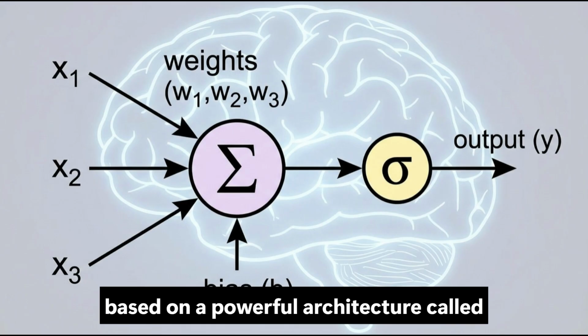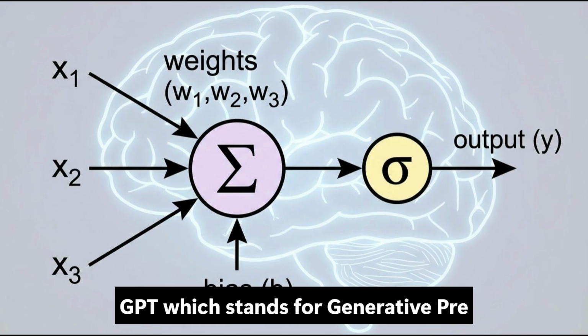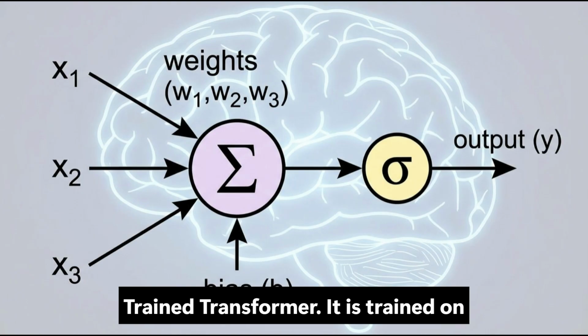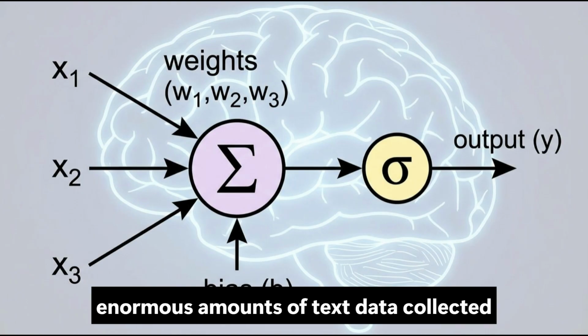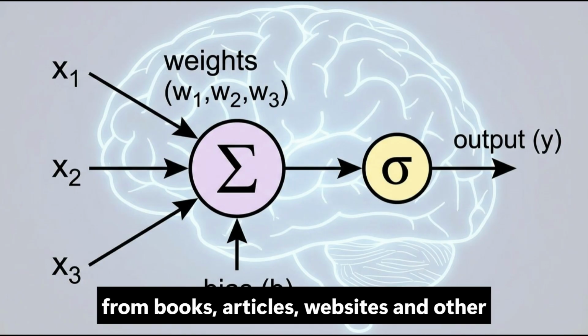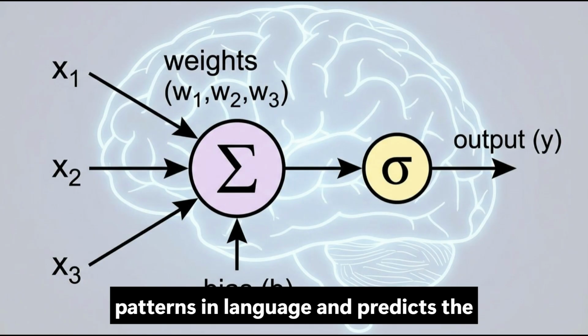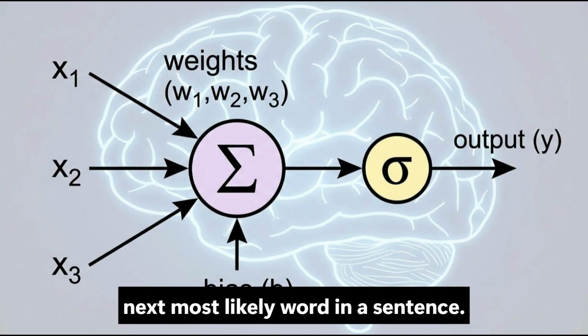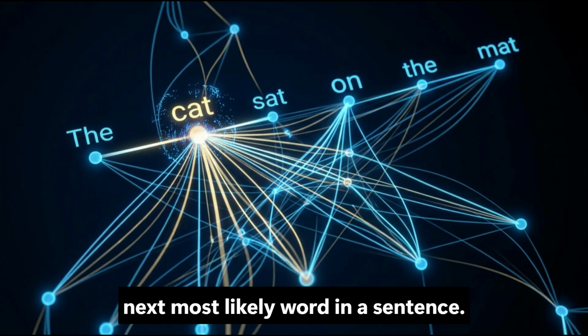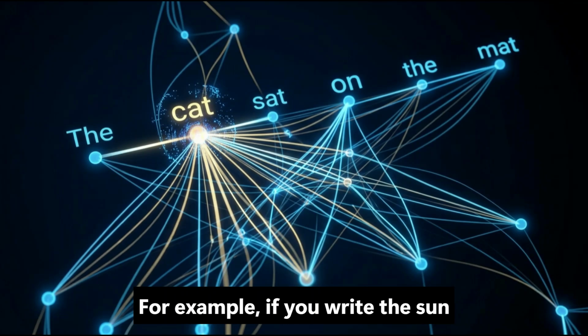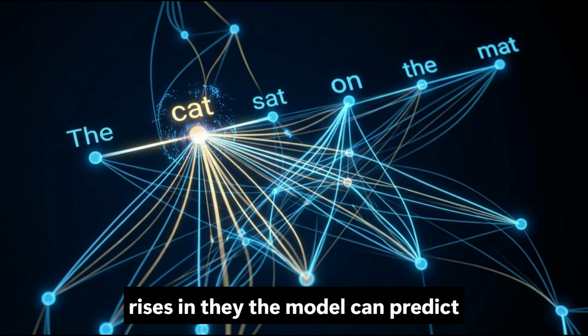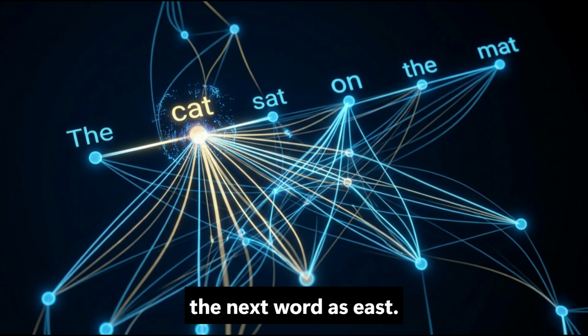ChatGPT is based on a powerful architecture called GPT, which stands for Generative Pre-trained Transformer. It is trained on enormous amounts of text data collected from books, articles, websites, and other written materials. The model learns patterns in language and predicts the next most likely word in a sentence. For example, if you write, "The sun rises in the", the model can predict the next word as "east."